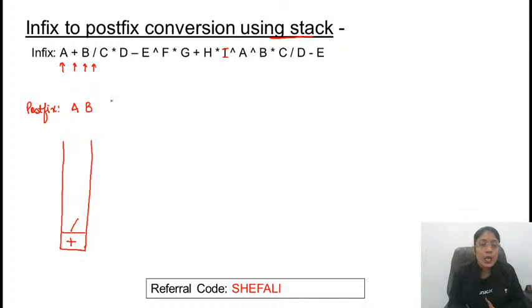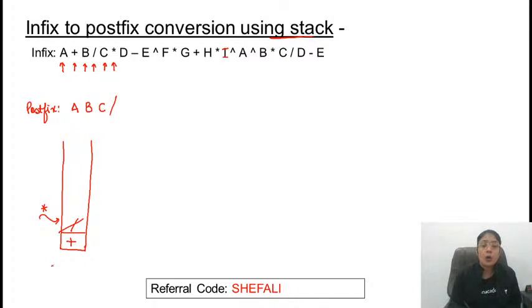Make sense? Read the next character. That is an operand, so display it as it is. The next operator is multiplication. Now multiplication is coming up. This will be compared with the top of stack. So what operation will be performed? Multiplication and division both have the same priority, so we need to consider the associativity. Associativity for multiplication and division is left to right. If it is left to right, then we need to pop out the element first. So division will be popped out.